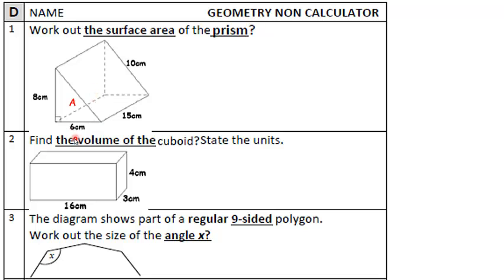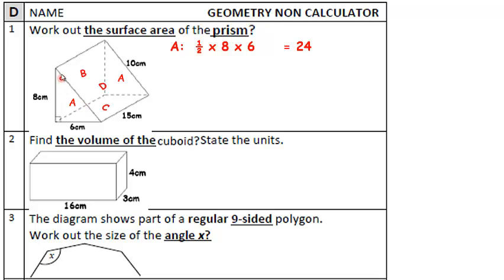I'm going to label them. So the triangle at the front, the triangle at the back, the rectangle on the left hand side, this vertical one I'm going to call B, the bottom, the one it's all rested on is called C, and the sloping face I'm going to call that D. So to work out the area of A, I'm going to do 8 times 6 and half it. 8 times 6 is 48, half of 48 is 24.